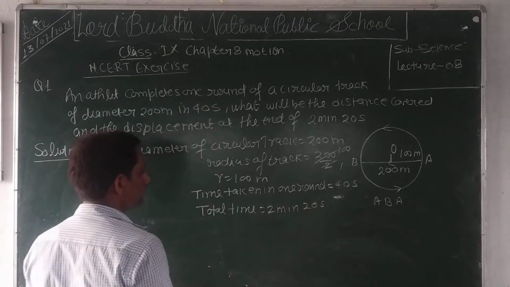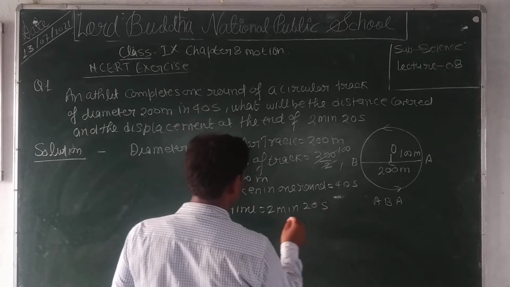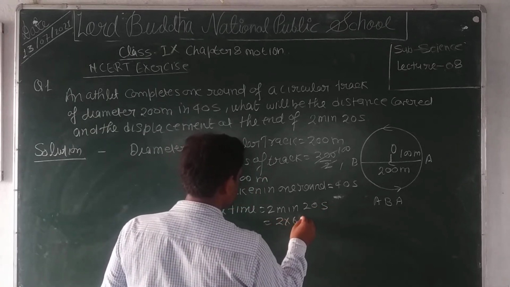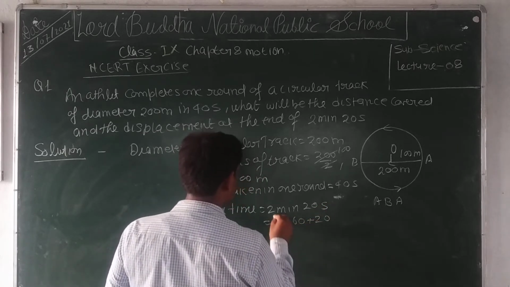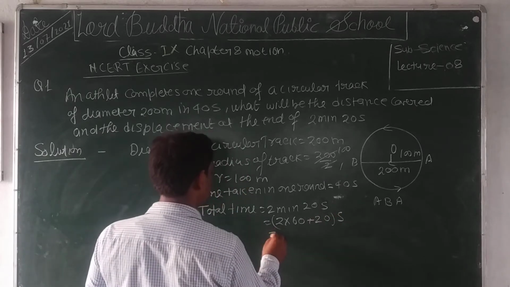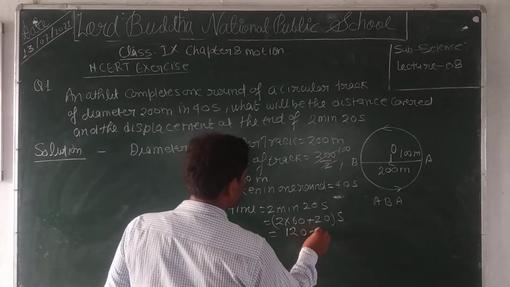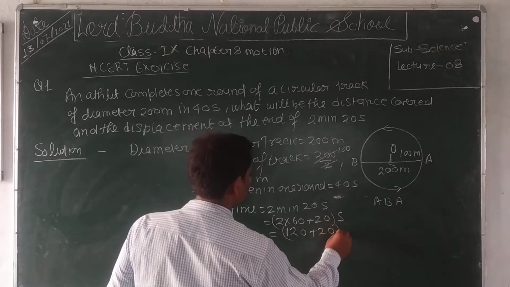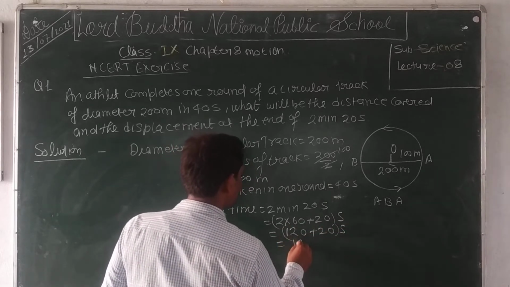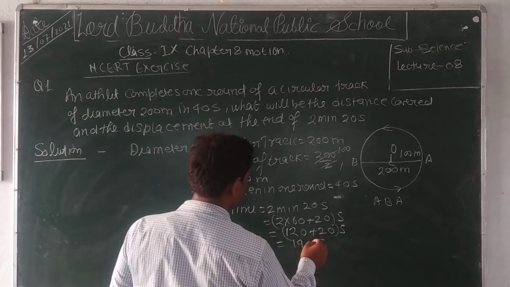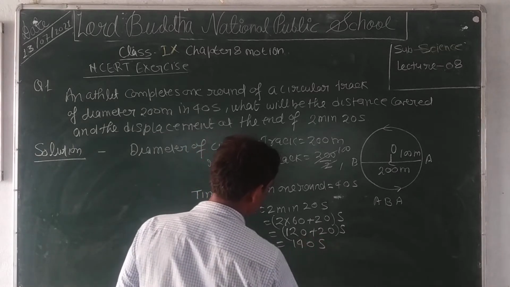We convert it into seconds: 2 into 60 plus 20 seconds, equal to 120 plus 20 seconds, which is 140 seconds. Clear?